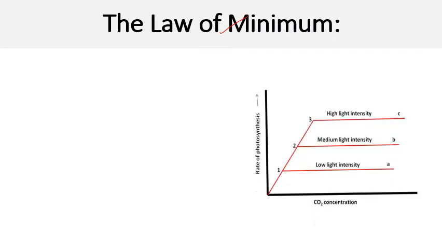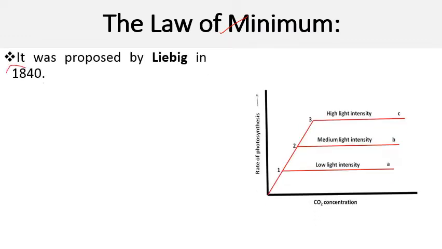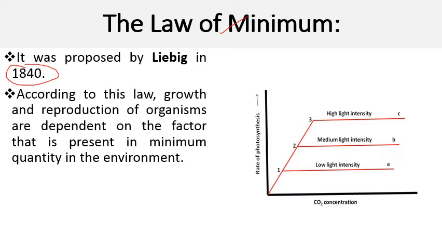First comes the law of minimum. This law was proposed by Liebig in 1840. According to this law, the growth and reproduction of organisms are dependent on the factor that is present in minimum quantity in the environment. So any factor which is present in the minimum quantity is considered as the limiting factor according to this law, that is Liebig's law of minimum.